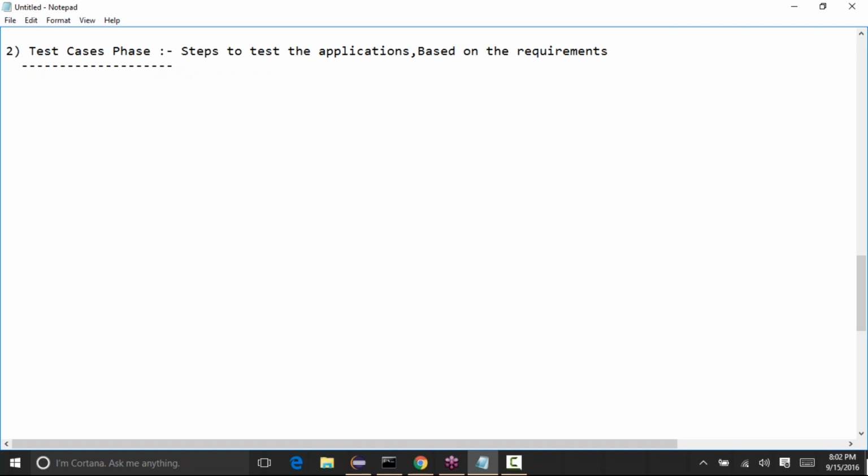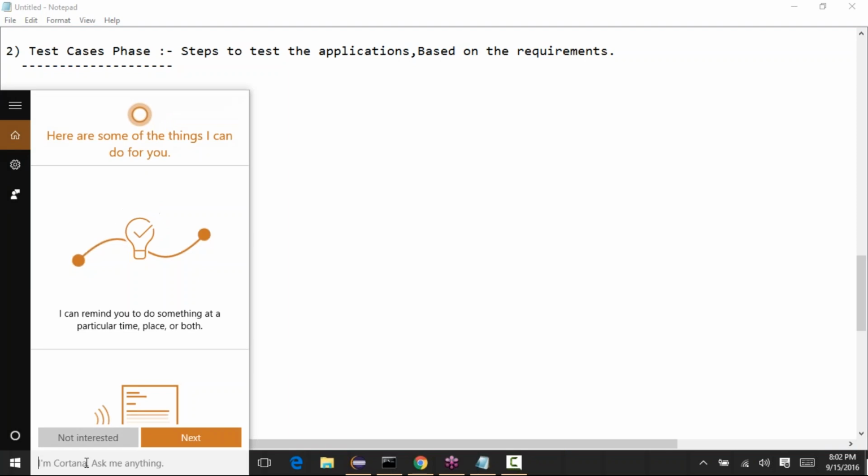Even in the testing phase, we will write the test cases based on the requirements document. And these test cases will be written in the test case phase. Generally, the test cases will be written in an Excel file or a Word document, or sometimes they might write those test cases in the ALM. ALM is a test management tool, which we'll see. Generally they will write those test cases in the Excel file, or whatever the format that the company has. So let me open an Excel and we'll try to write some sample test cases.